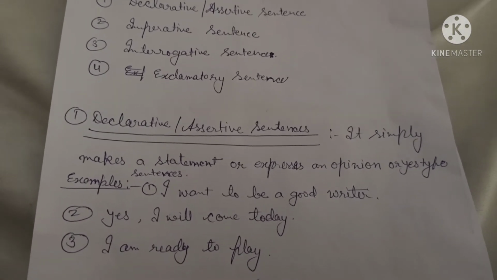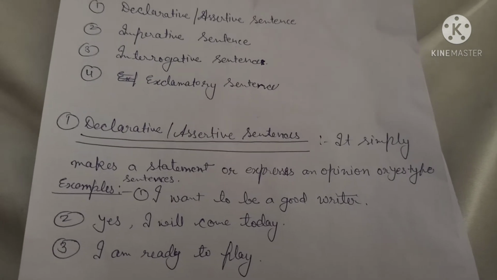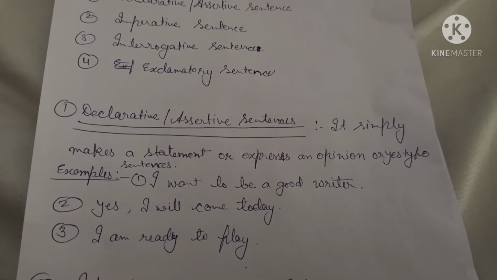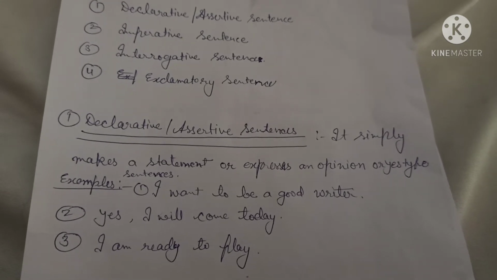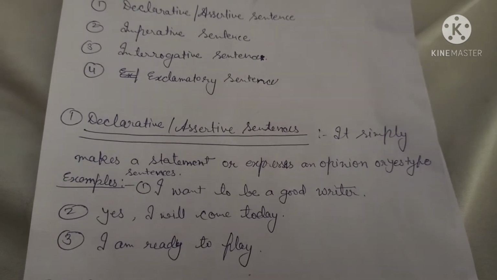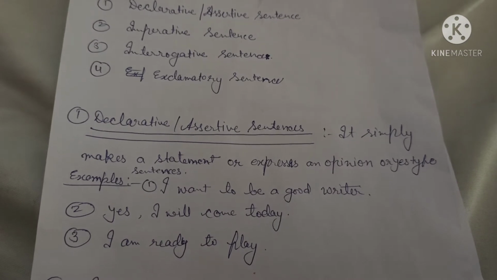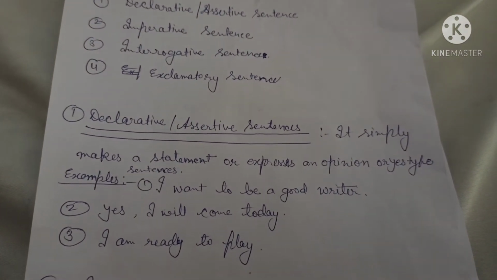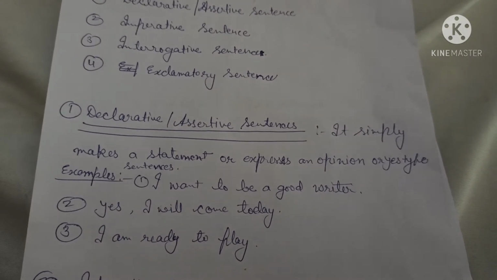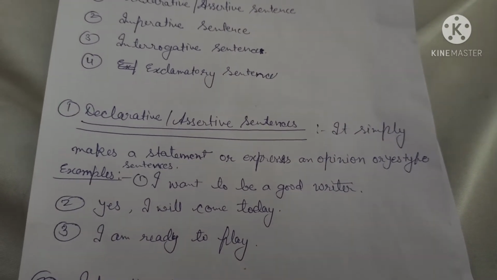And the first type of the sentence is declarative or assertive sentences. What is a declarative or assertive sentence? Declarative sentences are those that simply make a statement. The sentences which simply make a statement or expression, an opinion, or yes-no type sentences are called assertive sentences.